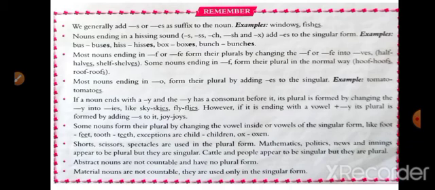Trousers, scissors, spectacles are used in the plural form. Mathematics, politics, news, and measles appear to be plural but they are singular. Cattle and people appear to be singular but they are plural. Abstract nouns are not countable and have no plural form. Material nouns are not countable, they are used only in the singular form.